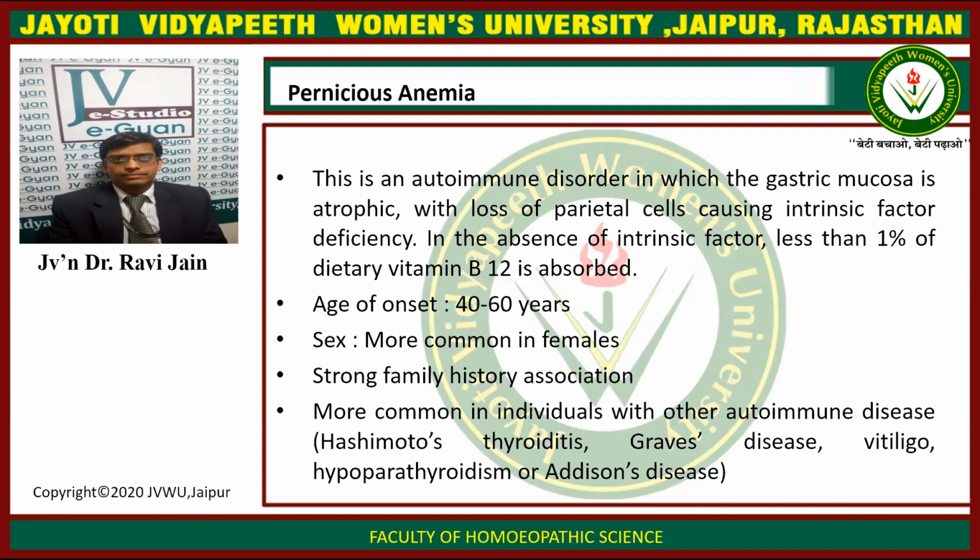The age of onset is 40 to 60 years. It is more common in females and there is a strong family history association. It is more common in individuals with other autoimmune diseases like Hashimoto thyroiditis, Graves' disease, vitiligo, hypoparathyroidism, or Addison's disease.